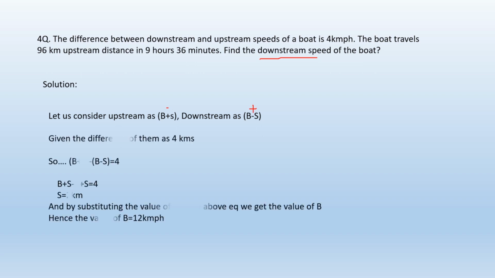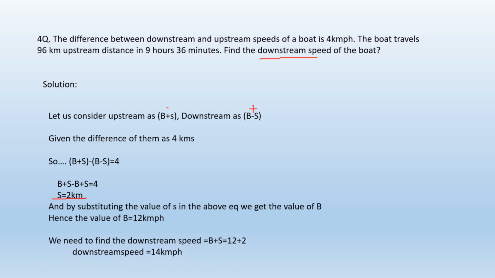It is given that the difference between them is 4. So by writing the equation, b plus s minus (b minus s) is equal to 4, so that we can know the value of s, that is 2 kilometers per hour. And by substituting the value of s in the above equation, we get the value of b, that is 12 kilometers per hour. So we need to find the downstream speed of the boat. Downstream speed is equal to b plus s, that is 12 plus 2, that is 14 kilometers per hour. The answer is 14 kilometers per hour.